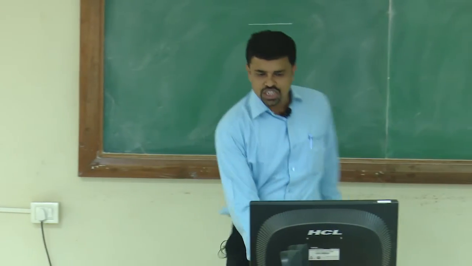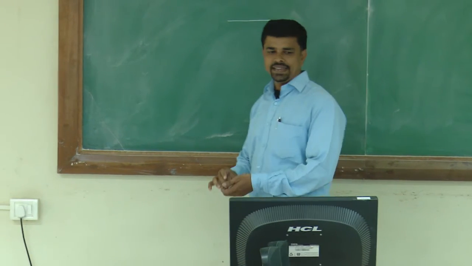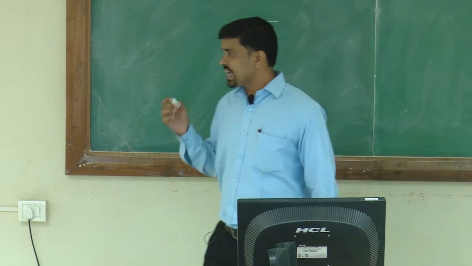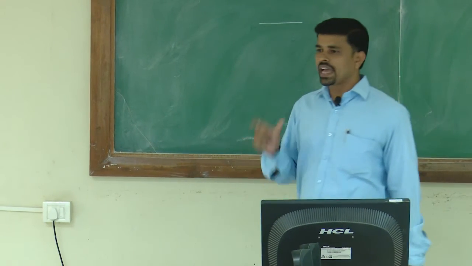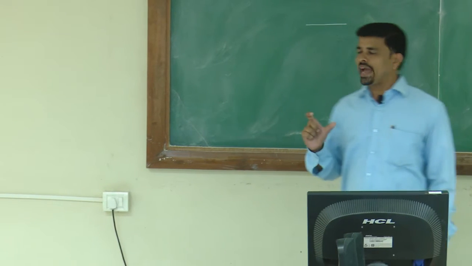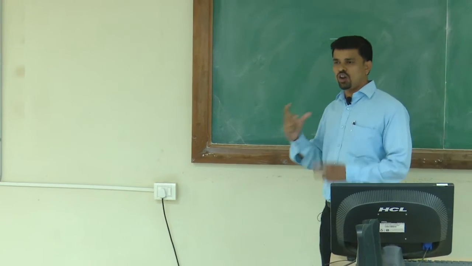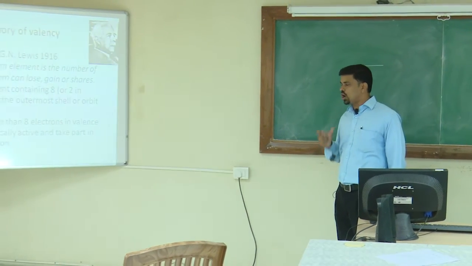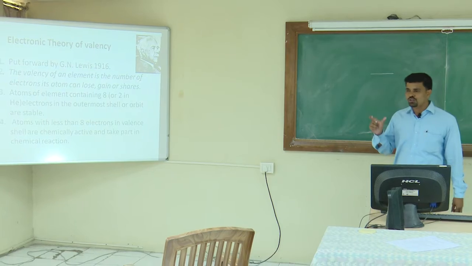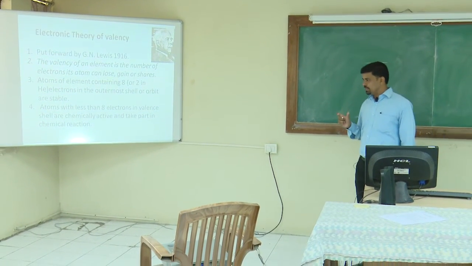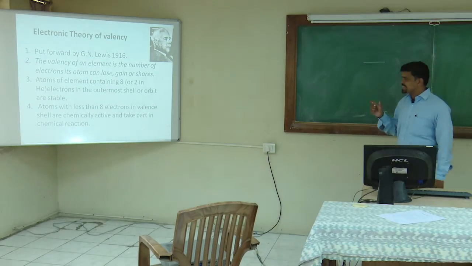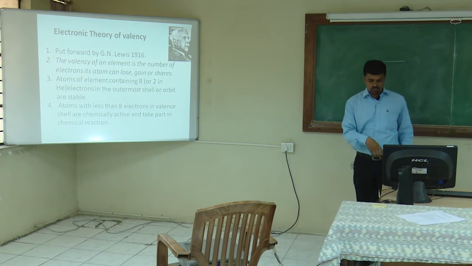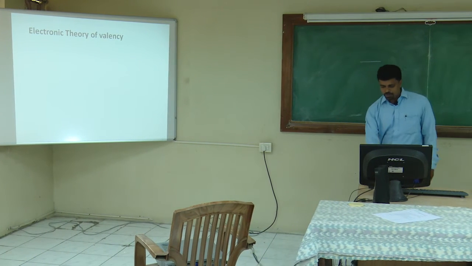Now according to G.N. Lewis, who discovered this theory in 1916, the valency of an element is the number of electrons present in its outermost shell. These electrons are stabilized by gaining, losing or sharing electrons. Atoms of an element containing 8 electrons in the outermost shell or orbit are stable. They are also known as noble gas elements, whereas atoms with less than 8 electrons in the valence shell are chemically active and take part in chemical reactions. This is the prerequisite to study chemical bonding.